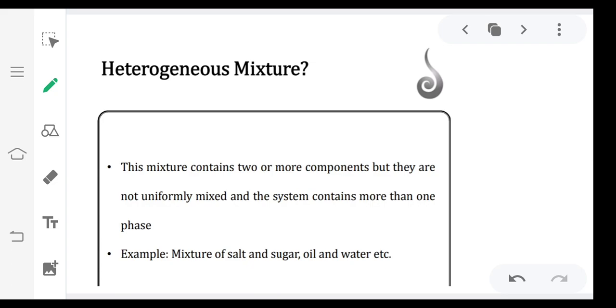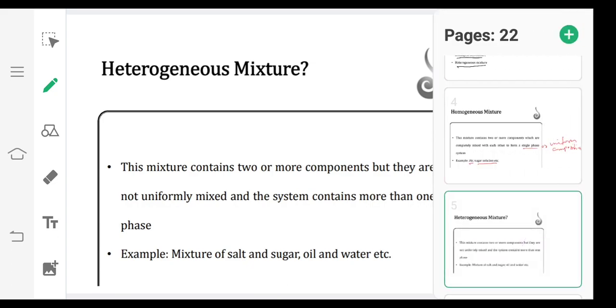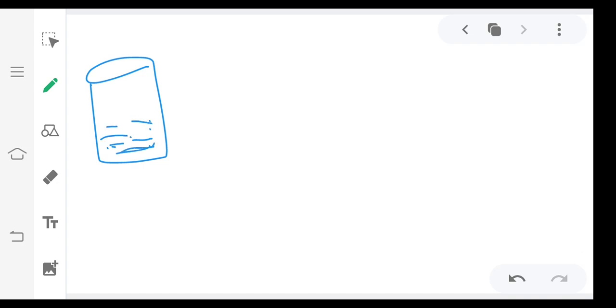Let me explain this. Here I have taken the same container with water, and now I am adding sand, whereas before I added sugar.